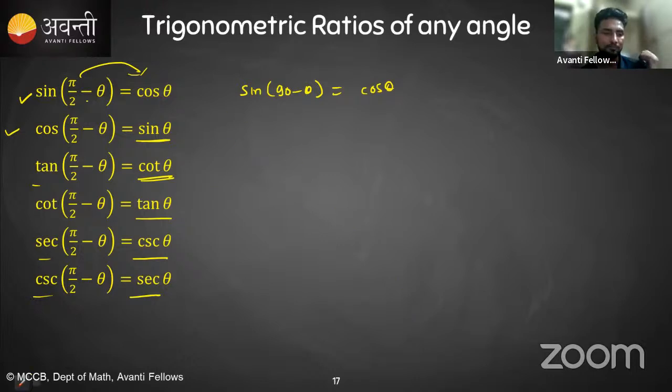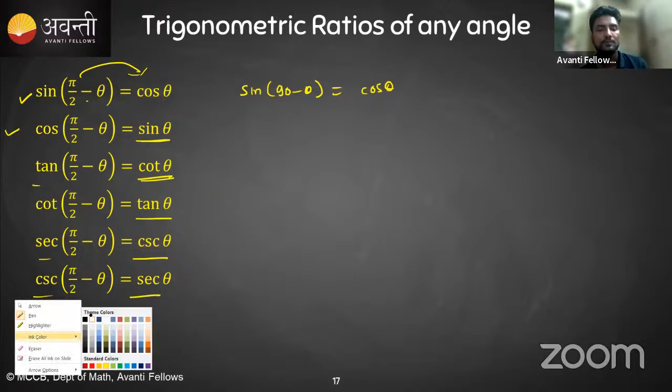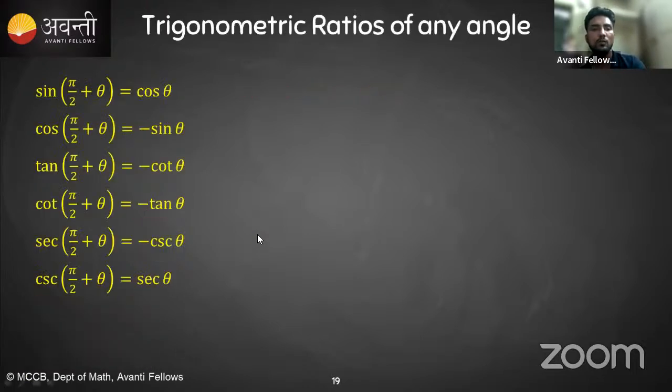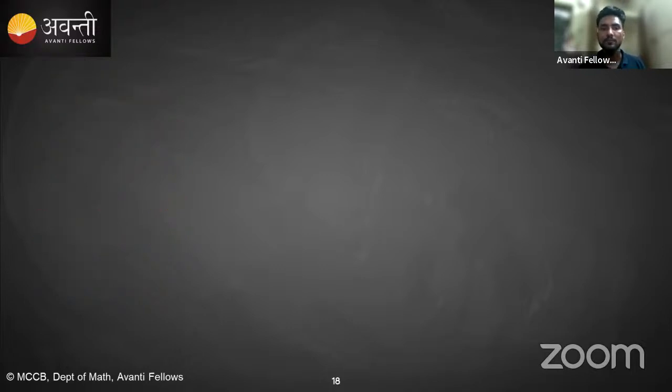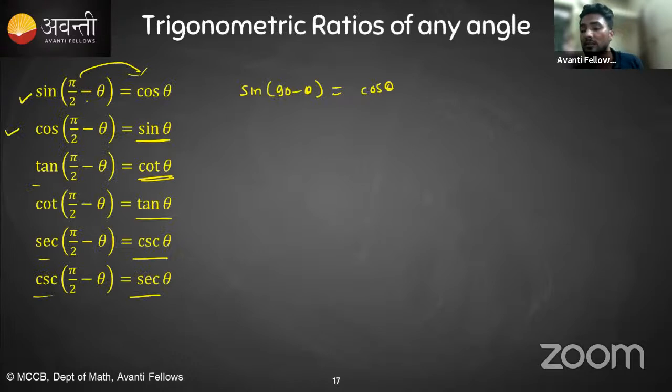So I will not explain this further, and I will move to some new topics, like sin(pi by 2 plus theta). Now again there is a case, because if we are talking about pi by 2 minus theta, we are only in the first quadrant. That's why in this case I haven't talked about the sign convention, because we already know that for pi by 2 minus theta we are in the first quadrant, and in the first quadrant all things are positive, so there is positive, positive, positive.